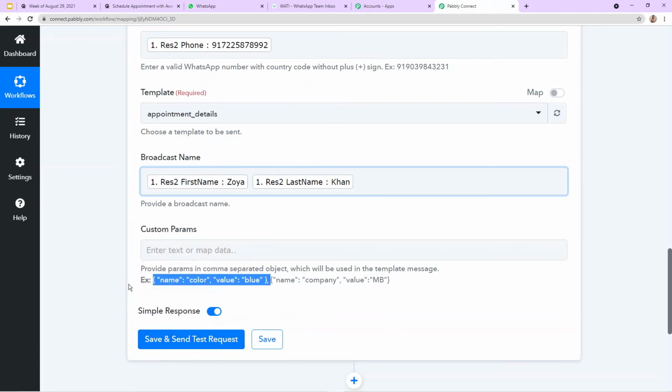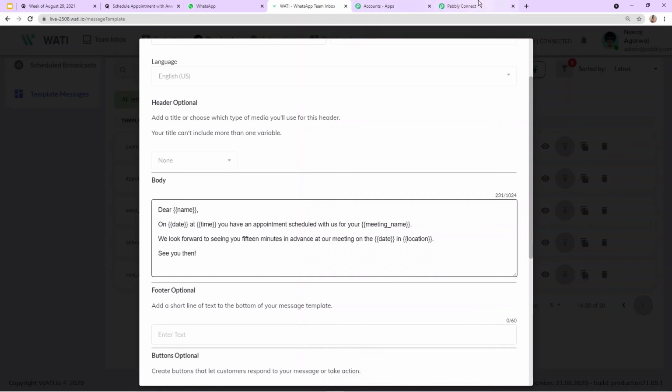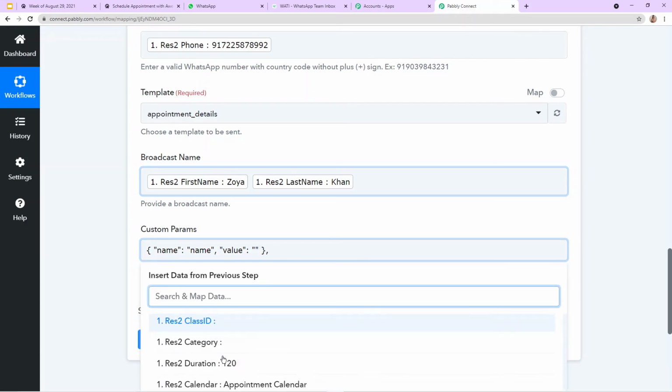So you do not need to worry how you are going to mention the pattern. In the help text, the pattern is available. You just need to copy it, and here you need to paste it, and then you need to mention the names of your parameters and the values of your parameters. So the name of my first parameter is, let me check here, it is name. So the name of my first parameter is name itself. Here I'm going to mention the name, and the value will be the name of my customer. So here I'm going to map the name of my customer who is Zoya.